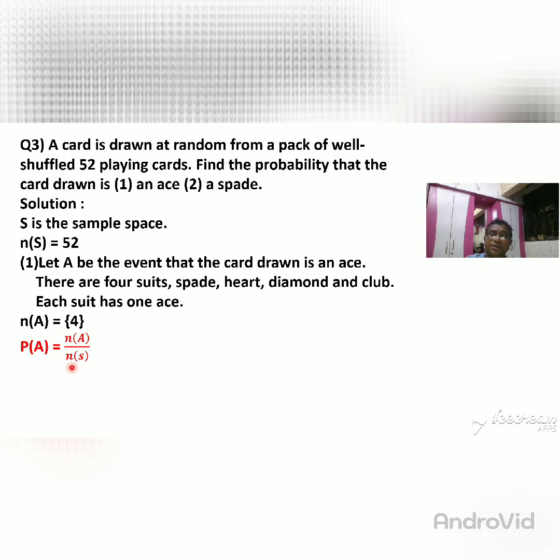So denominator is the number of S. And the numerator is the number of favorable outcomes. The numerator is always whatever probability you want to find out. So number of A is 4, so I write here 4. Number of S is 52, so I write here 52. 4 divided by 52. 4 ones are 4, 5 minus 4 is 1, 4 threes are 12. So 1 upon 13. The probability of A is equal to 1 upon 13.